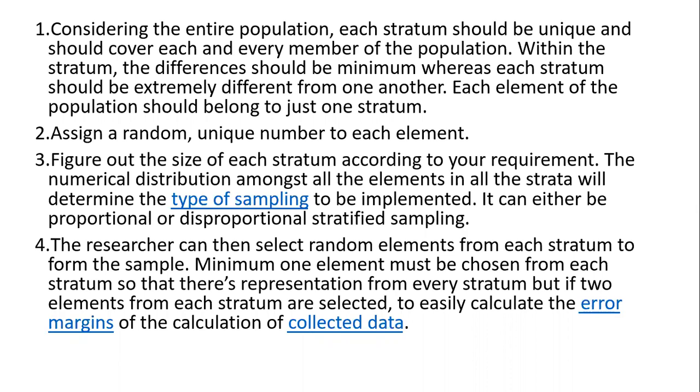And the last step is, the researcher can then select a random element from each stratum to form the sample. If I decided 18 to 29, I will take one sample in that 18 to 29. Okay. But the number we are going to take, that also we have to decide. Minimum one element must be chosen from each stratum so that there is representation from every stratum. But if two elements from each stratum are selected, it is easy to calculate the error margins of the collected data. So that can be managed. So these are all the steps.